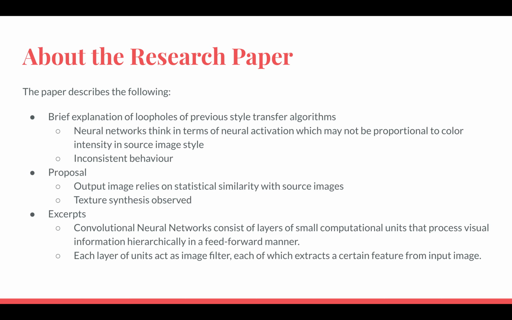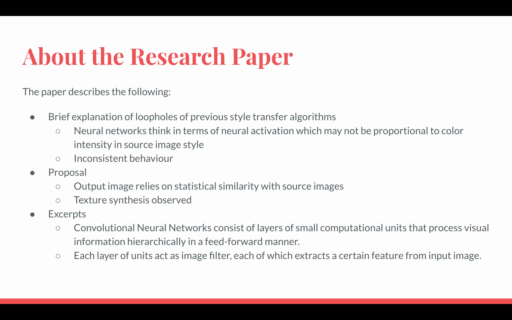The paper first describes loopholes of previous style transfer algorithms. Neural networks think in terms of neural activation, which may not be proportional to color intensity in the source image style. This leads to inconsistent behavior. Thus, the authors propose that the output image should rely on statistical similarity with source images. They also suggest texture synthesis for the same.